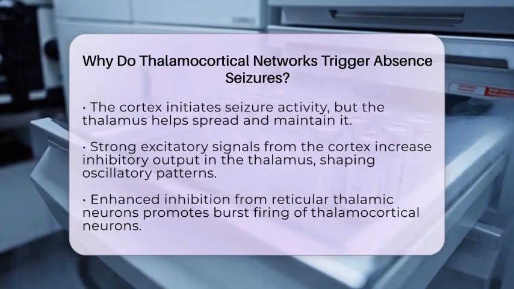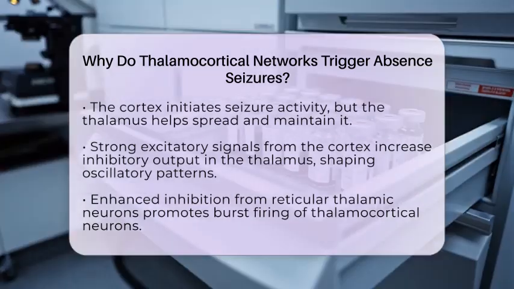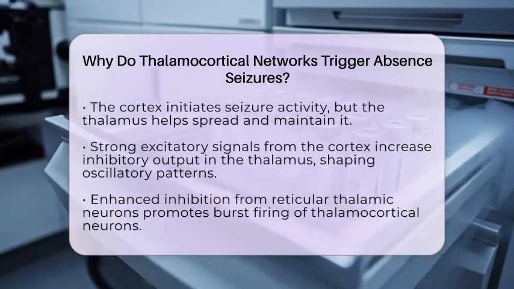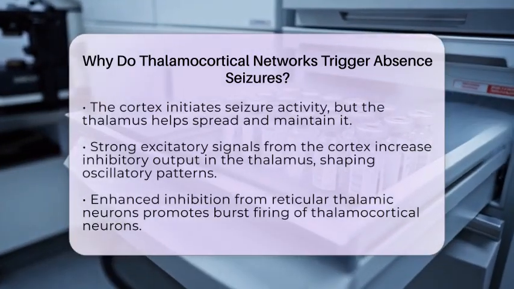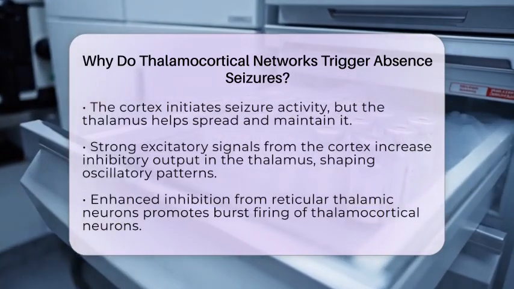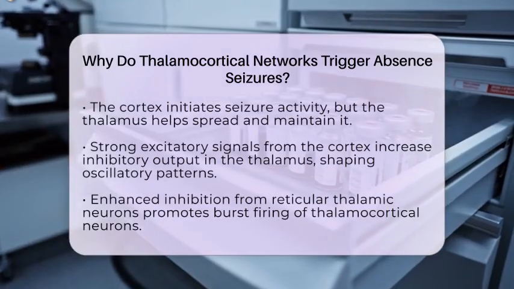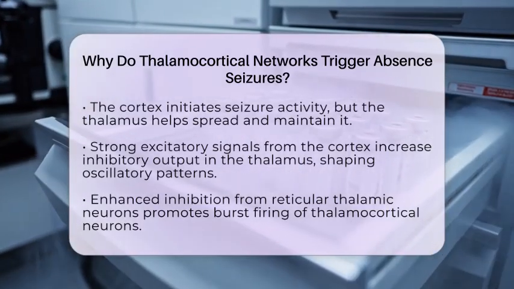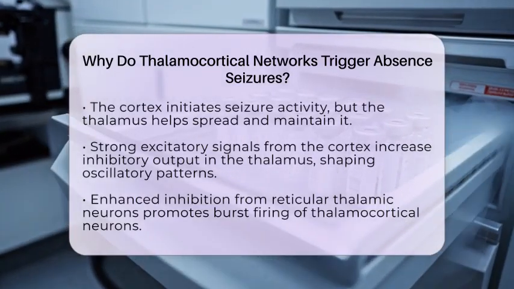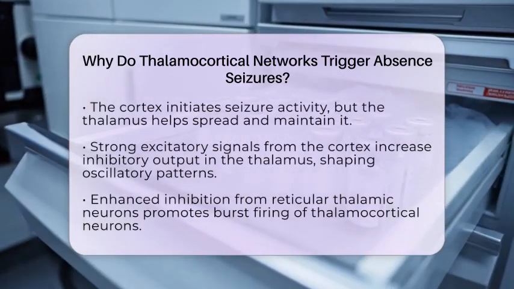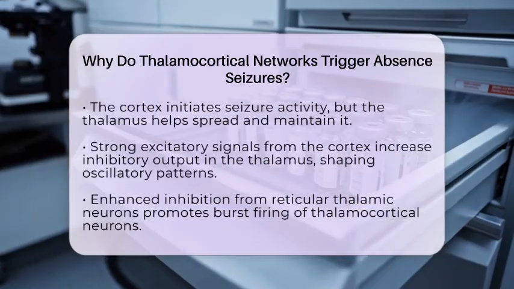Another important aspect is the imbalance of excitation and inhibition. Enhanced inhibition from reticular thalamic neurons suppresses the steady firing of thalamocortical neurons, promoting the burst firing that leads to seizures. Changes in neurotransmitter releases, particularly a reduction in glutamate from cortical neurons, can also contribute to this hyperexcitability.